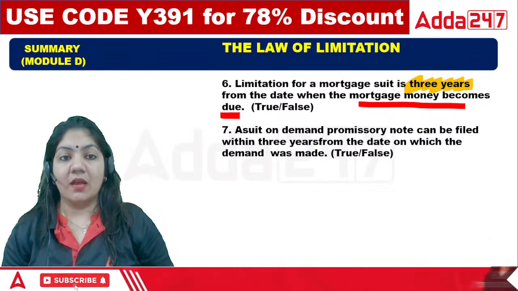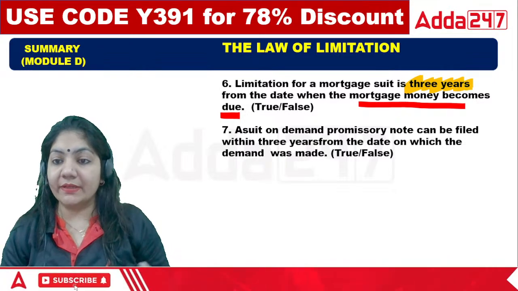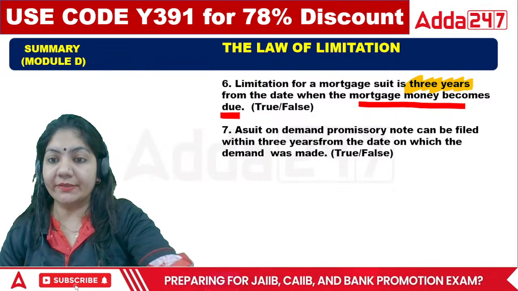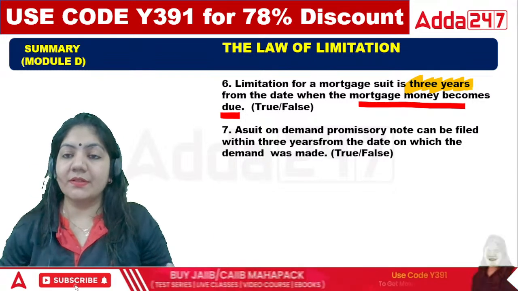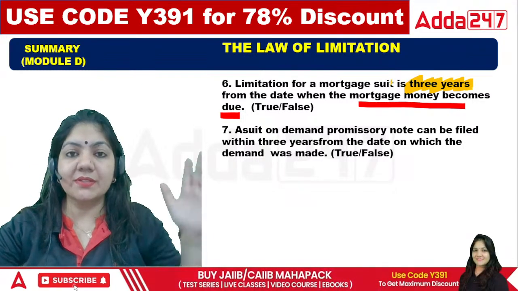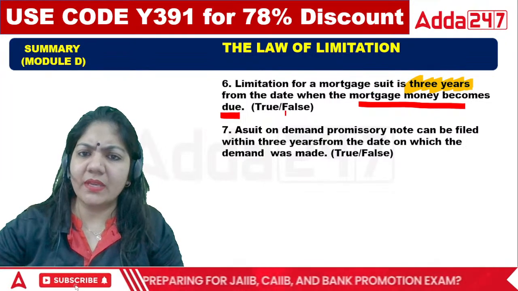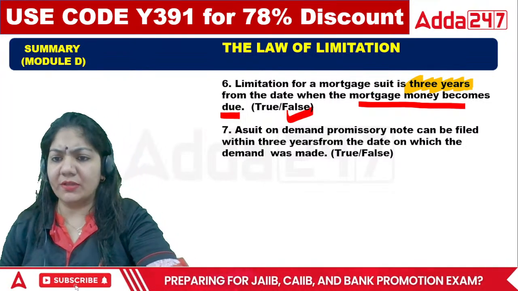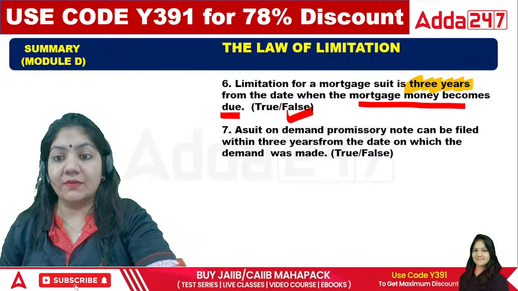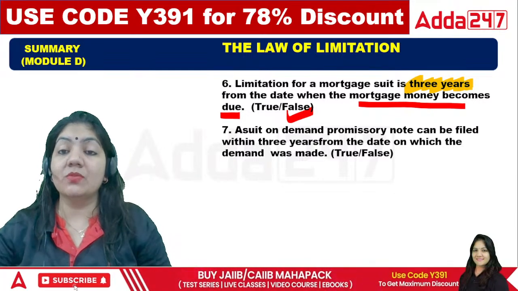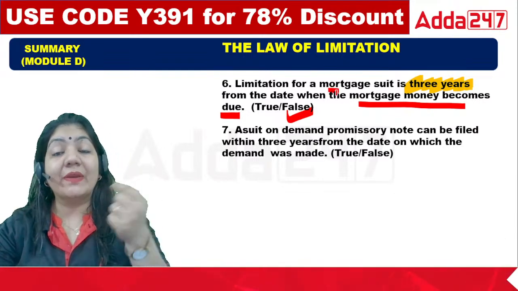Sixth one, sir, how is it true? S. Kumar, sir, how is it true? Limitation is 12 years, no? It is not 3 years. So the right answer will be, it is false. Absolutely false. Yogi Yadav, sir, why is it true? In the mortgage, the limitation is 12 years.